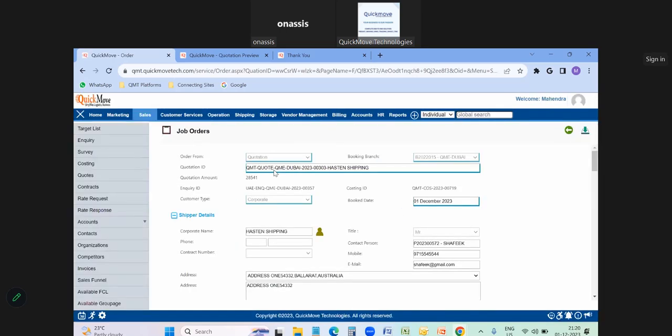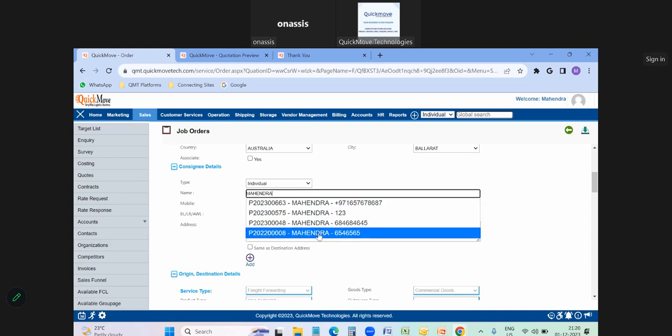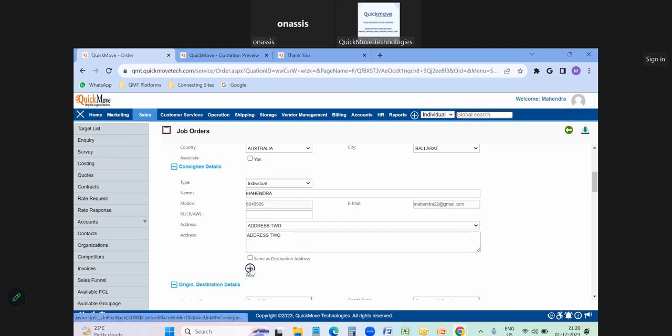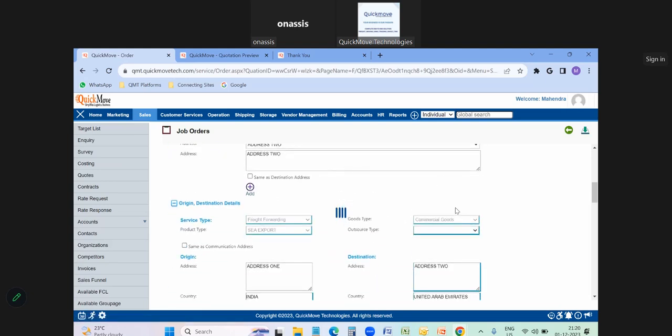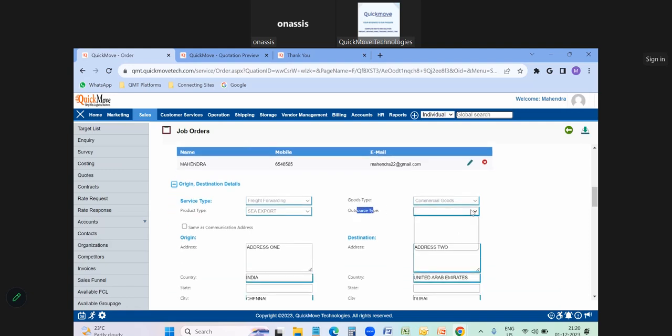Whatever customer details you inputted in the inquiry page, everything will be reflecting here. The only thing you are going to add here is the consignee details, meaning for whom you are going to deliver the goods at the destination location. For example, I will input here Mahindra, mobile number, email ID, address details, and I can click on the add button. Once I have inputted the details, I can choose the outsource type, like how I am doing the services, whether I'm doing it by self, meaning I have an office in India, and I have an office in Dubai also.